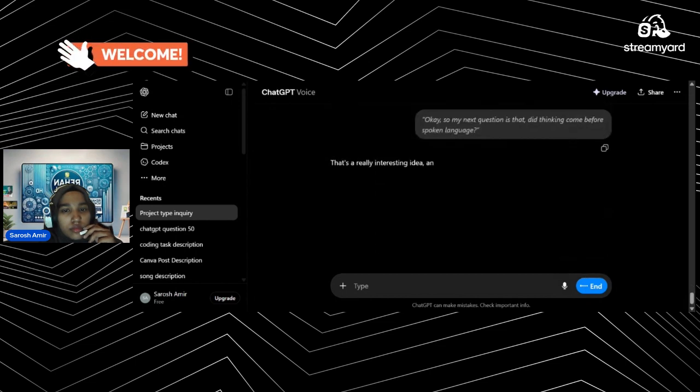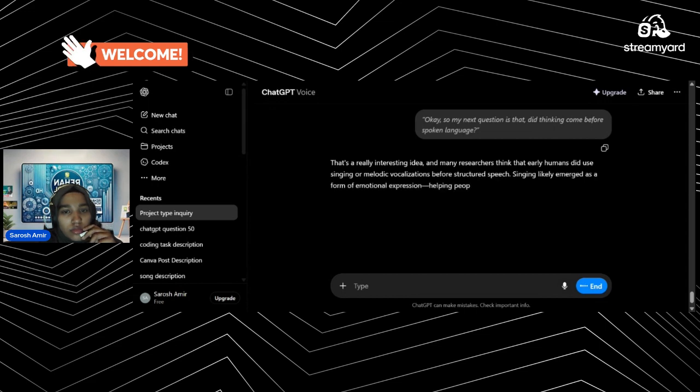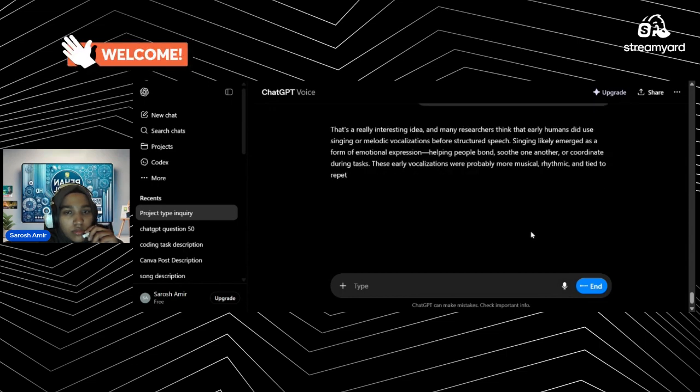That's a really interesting idea, and many researchers think that early humans did use singing or melodic vocalizations before structured speech. Singing likely emerged as a form of emotional expression, helping people bond, soothe one another, or coordinate during tasks. These early vocalizations were probably more musical, rhythmic, and tied to repetition. Over time, as humans needed to convey more complex ideas, these melodic sounds evolved into structured speech.